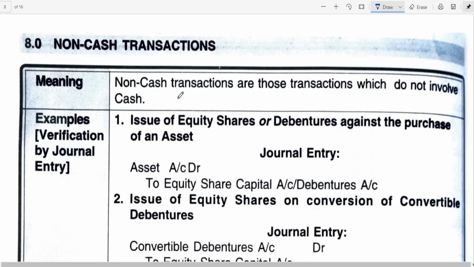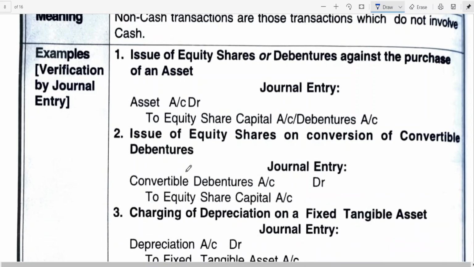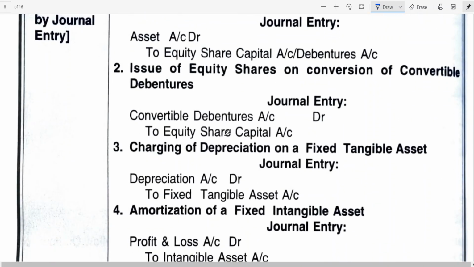Non-cash transactions. Non-cash transactions are those transactions which do not involve cash. For example, issue of equity shares or debentures against purchase of an asset. You have learned this already; I am just taking it up to have a discussion. I think you all are aware of it. This is nothing but purchase of an asset for consideration other than cash by issuing equity share capital or debentures. Issue of equity shares on conversion of convertible debentures: convertible debentures into equity share capital, there is no cash involvement.